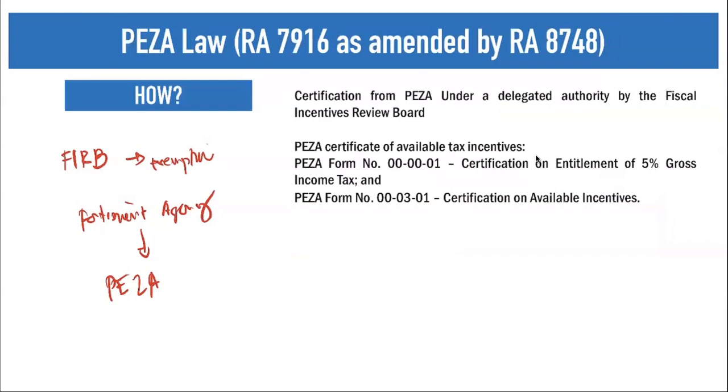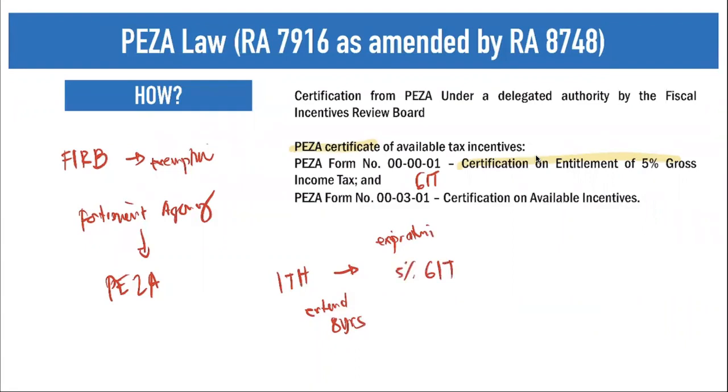Now, how do we claim? You need a PEZA certificate. So what are those PEZA certificates? First, a certification on entitlement of 5% gross income tax if you will go with your gross income tax. Take note, ITH first, and then you can extend this one up to 8 years. And then after the expiration, you can now claim for the 5% gross income tax.